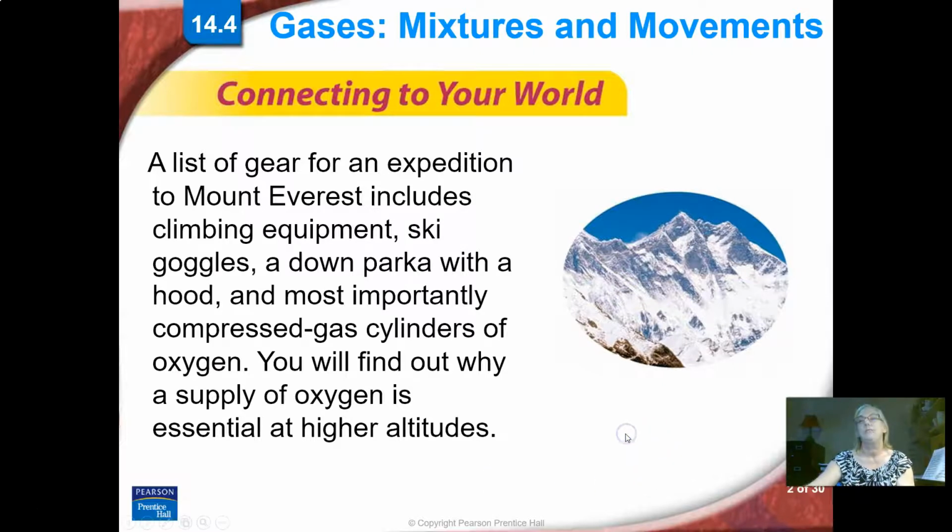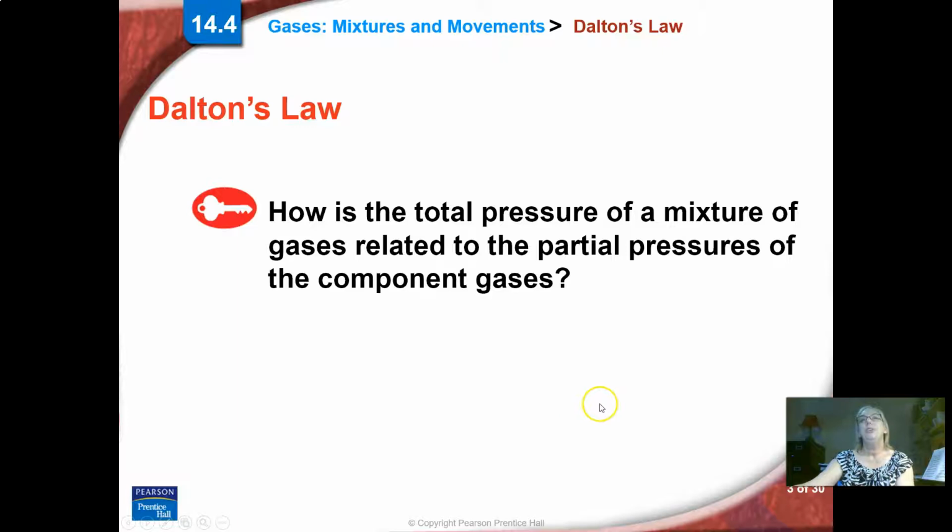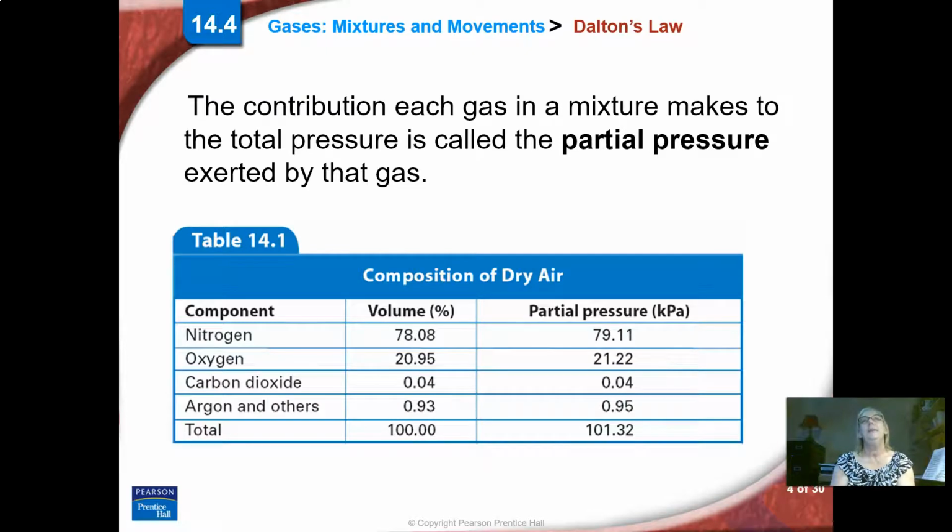So let's talk about mixtures in this section. The total pressure of the air that you're feeling is a mixture of partial pressures of the gases that are in air. You know that air has a lot of different gases in it. Mostly it's nitrogen, and then about 21% oxygen, and then there's other things in there as well. But generally it's nitrogen, oxygen, and a few little tiny bits of other things. But the total pressure you're feeling around you from the air is a total pressure, and it's based on all the pressures of all the individual gases combined.